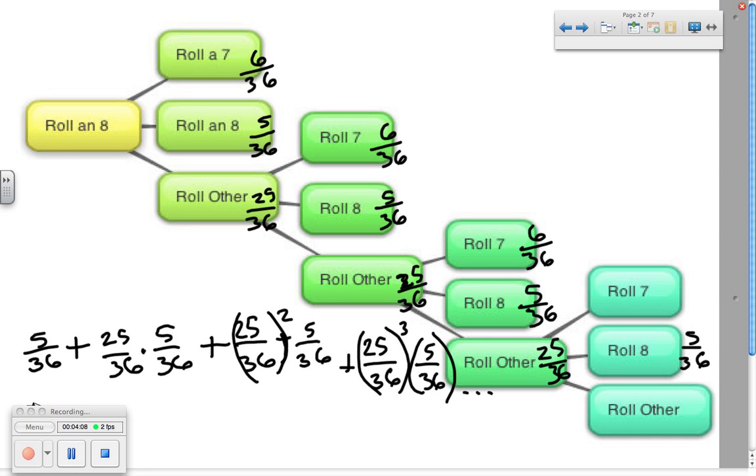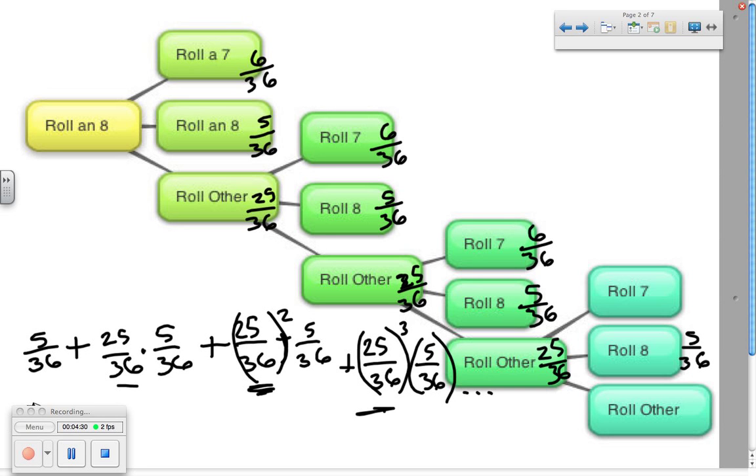Which means that we would have to add a large number of probabilities. This kind of sequence is called a geometric sequence, because each term I'm multiplying by the same thing. So the common ratio that I'm multiplying by is 25 over 36 for each term. I'm multiplying by another 25 over 36 here, and another 25 over 36 there.